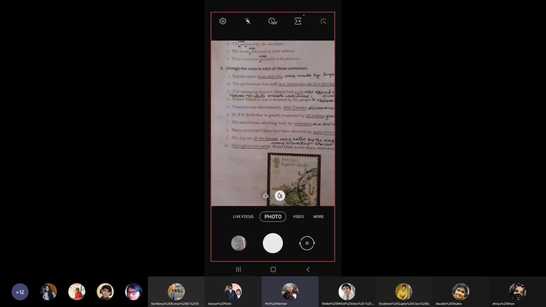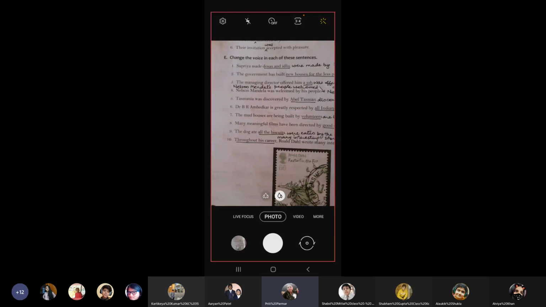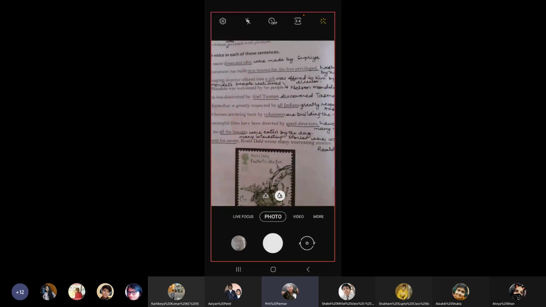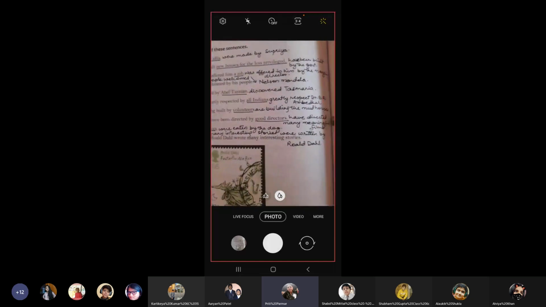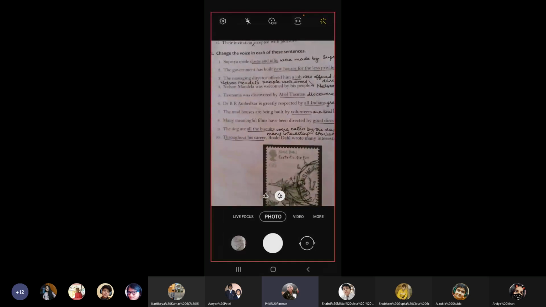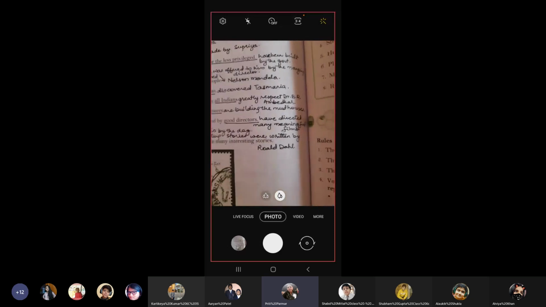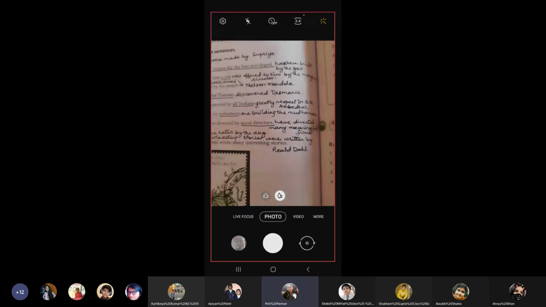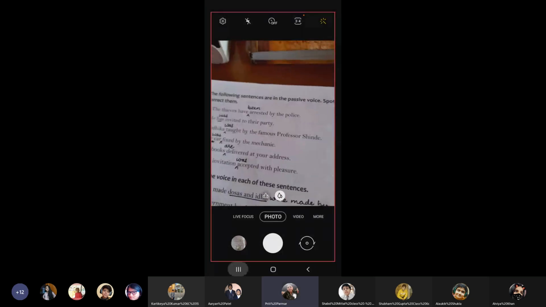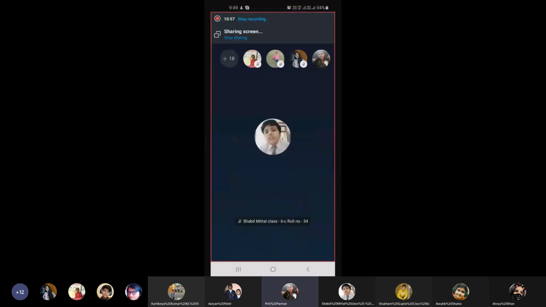Number 9, the dog ate all the biscuits. Answer, all the biscuits were eaten by the dog. Number 10, throughout his career, Roald Dahl wrote many interesting stories. Answer, throughout his career, many interesting stories were written by Roald Dahl. With this, we stop here. I hope everything is clear to each one of you.